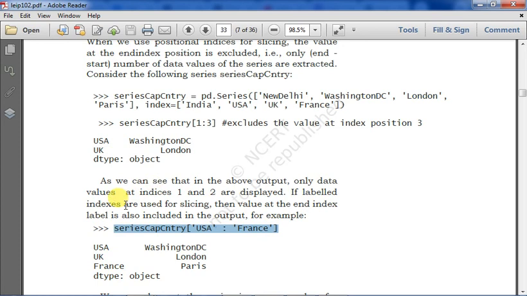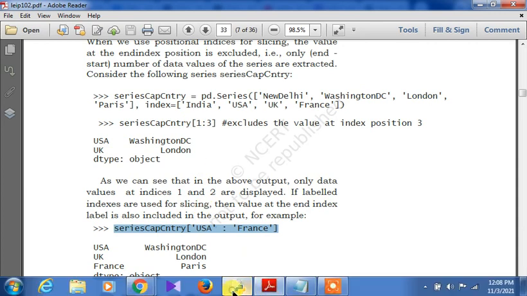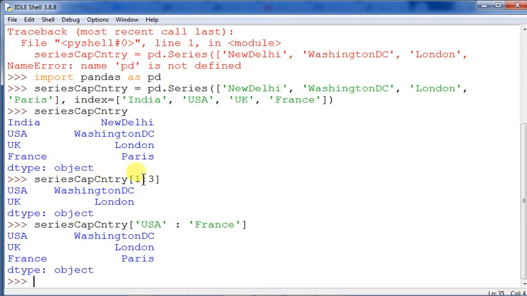What is happening is, if labeled indexes are used for slicing, then the value at the end index label is also included. That is not achievable by the numeric, that is, the positional indices, to be more precise. Here, when we have given 1:3, the 3 has been excluded, but here we have given USA to France, and everything is inclusive: USA is included, France is also included. That is the difference between positional slicing and label-based slicing.